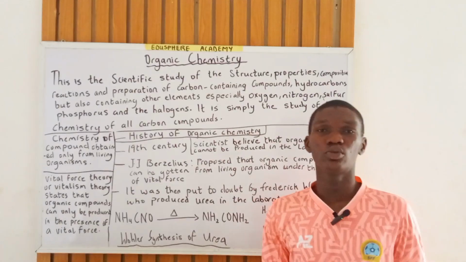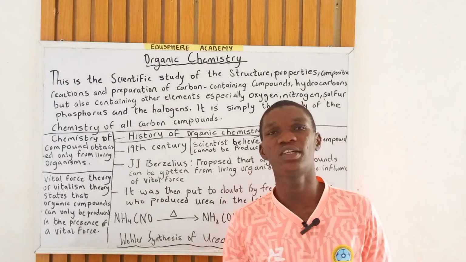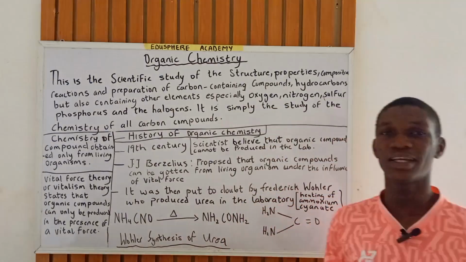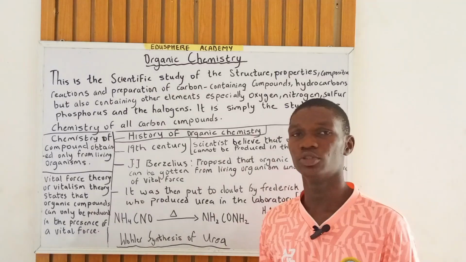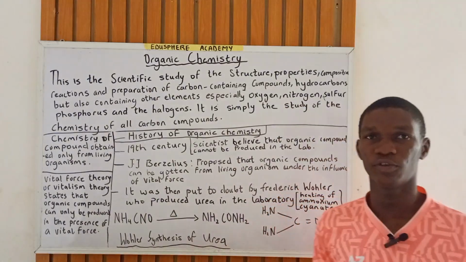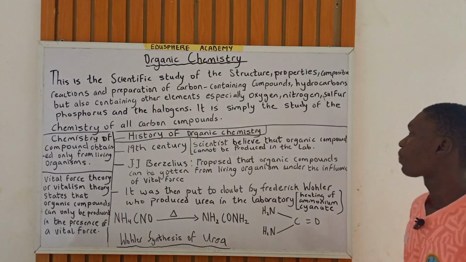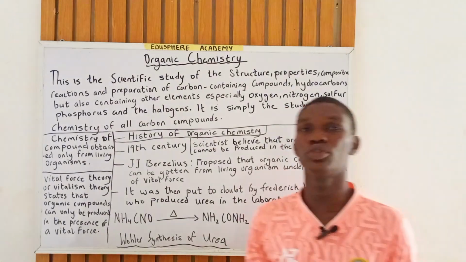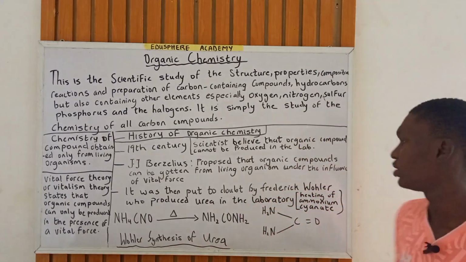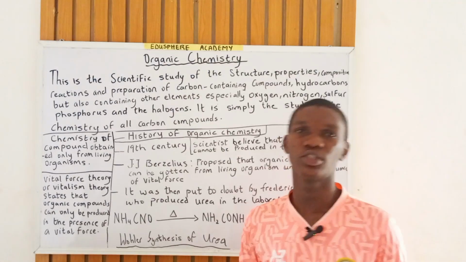Then it was put into doubt by a man named Frederick Wohler. When Berzelius said organic compounds cannot be produced in the laboratory, but can only be produced under the influence of a vital force, which is from living organisms. Alright. So Frederick Wohler produced urea in the laboratory. So how was urea produced in the laboratory?